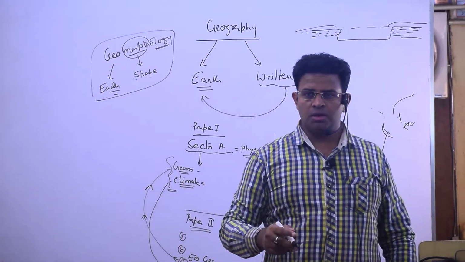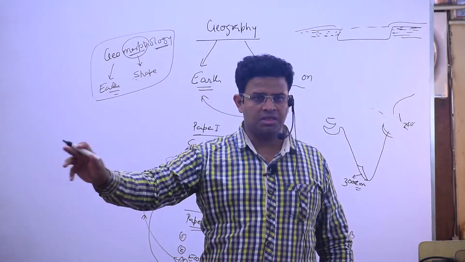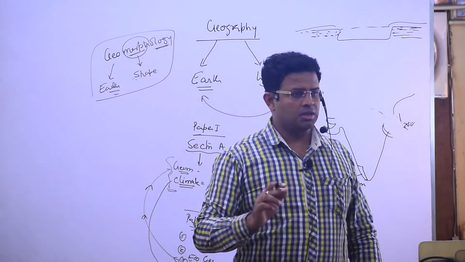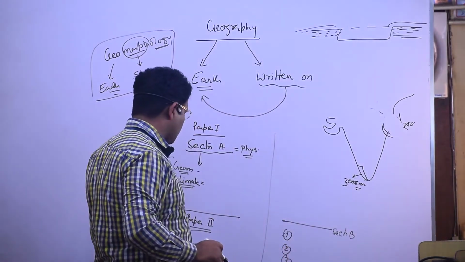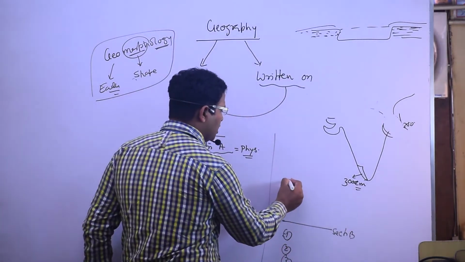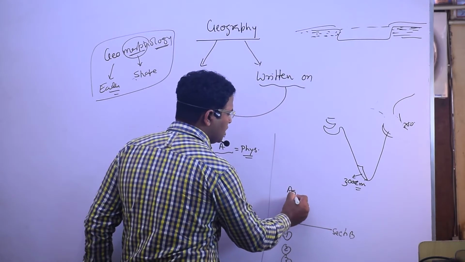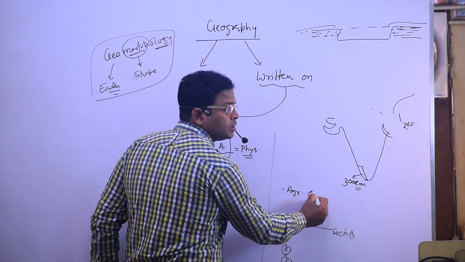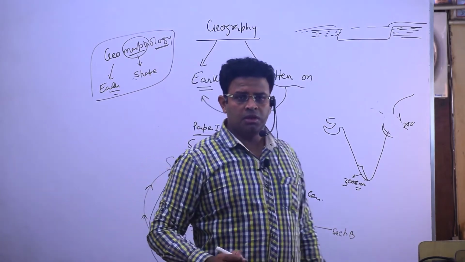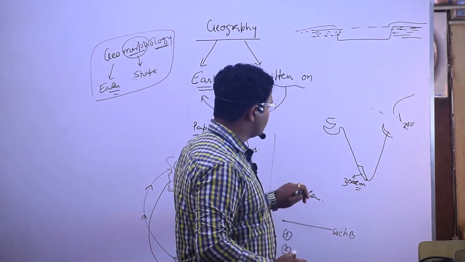And when it causes flood, this is a fertile plain. Rice is grown in this region. Rice being grown means we have to see economic geography. If we have to see it in paper 2, it is agriculture geography. Paper 2, section A, agriculture geography.